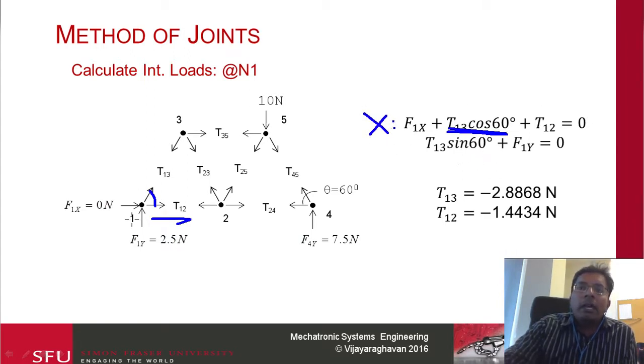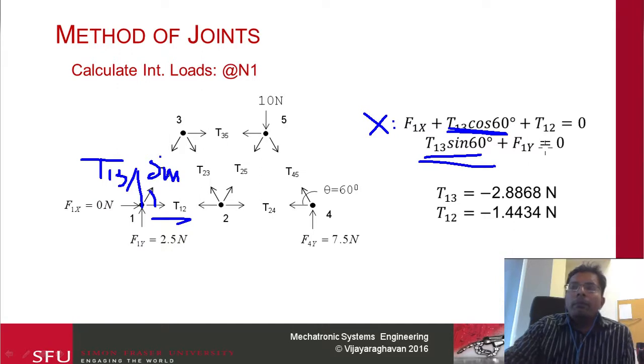I do the same thing for the y equilibrium. So the y equilibrium, you have this force going up, and then I'm going to resolve this force T13 along the vertical. So this is T13 sine 60. So that's what we get here: T13 sine 60 plus F1y is equal to 0. Between these two, I don't know T13 and T12, so I can use this equation to solve for T13.